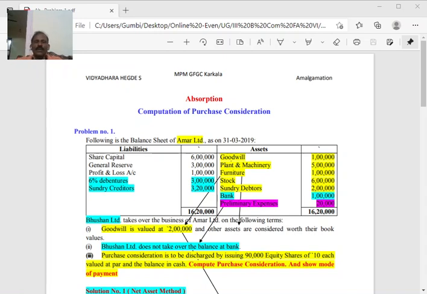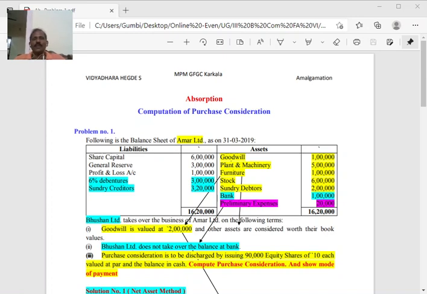Students, today in this session we shall have a problem on absorption. So far we have discussed and solved enough problems on amalgamation, almost 8 or 9 problems, which I have solved completely. Earlier it was only the opening balance sheet and maybe a few accounts, but now A to Z.